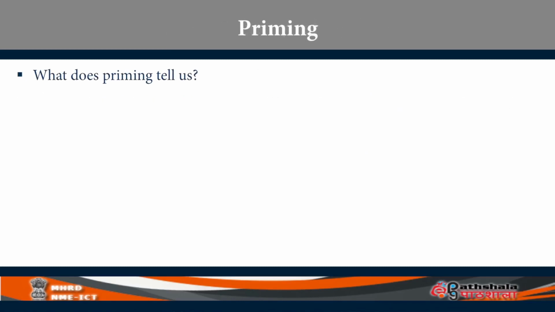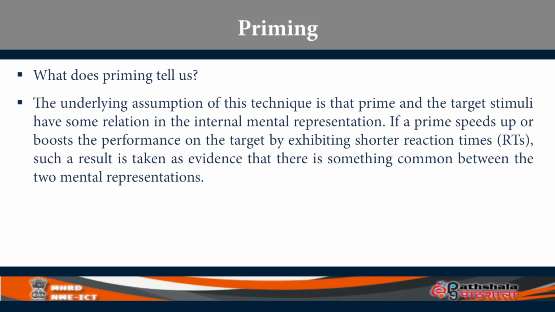So, what does priming tell us? The underlying assumption of this technique is that the prime, which is the one given to you first, and the target word that follows have some relationship in the lexicon. They are stored together, or there is some associative relationship.